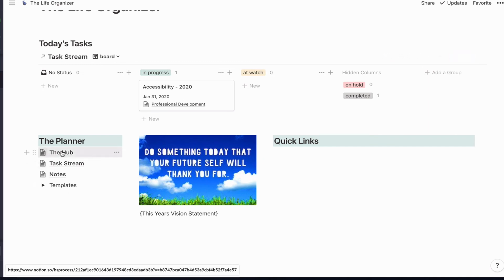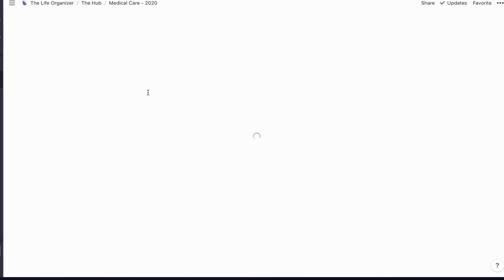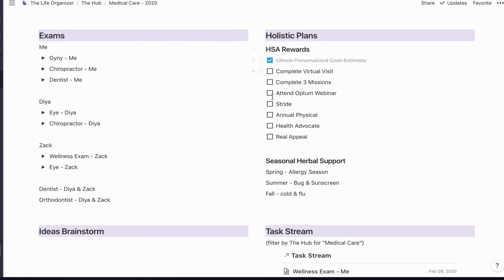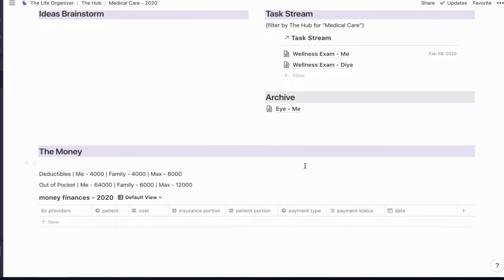All right, let's get back into the hub and back into medical care. I checked off the personal costs. I can also check off physical, because the doctor will let them know that that happened, or well, they'll see the claim when he goes to get his money. So the doctor will see that happened, and then I'll get the credit for that. So I'm going to go ahead and mark that off. There's nothing else I need to do there.